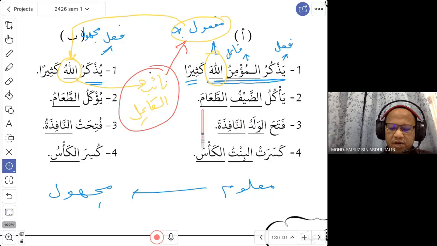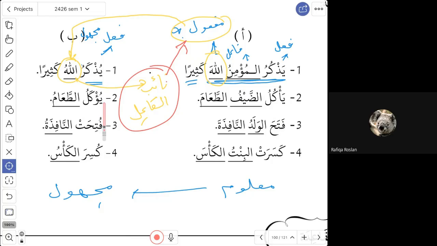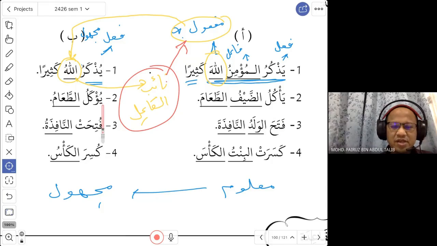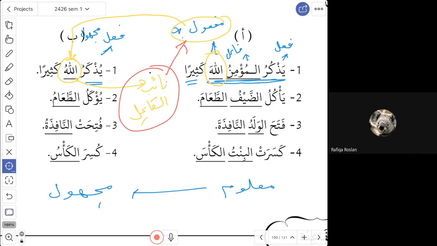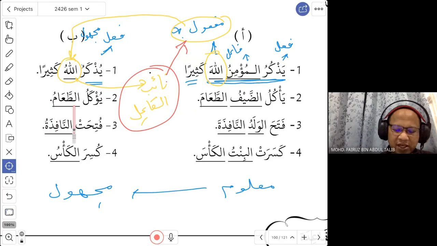Ya'kulu daifu ta'am. The daif, the guest, is eating the food. Now we want to change this to mabni lil majhul. So ya'kulu becomes yu'kalu. Yu'kalu is eaten, or is being eaten. What is being eaten? Of course, you don't need the fa'il anymore. What is being eaten? The ta'am, right? The maf'ulun bih. So you put the maf'ulun bih again in the sentence.